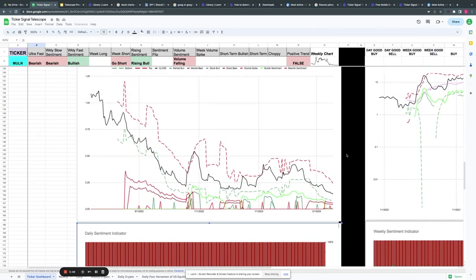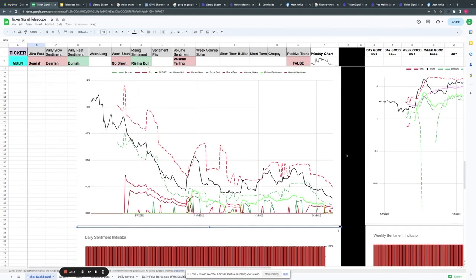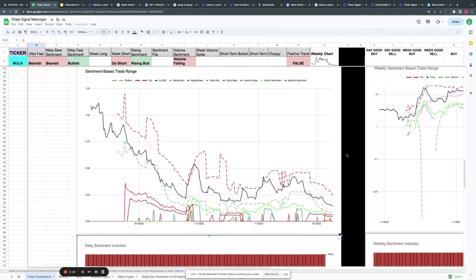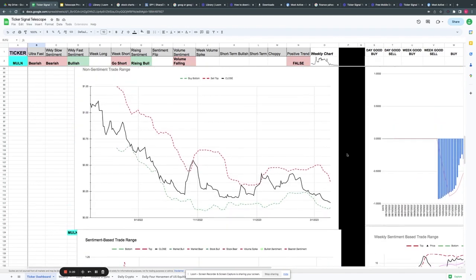Let's take a quick look at the sentiment base. Now, this is going to be a really difficult chart to understand, especially if you've never seen it before. But generally, this is a sentiment base. Because this is MULN, because this is a penny stock, this is going to be really difficult to understand at the moment. I'm going to ignore it for now, but it may be useful to look at in the future if we come to any other ones.